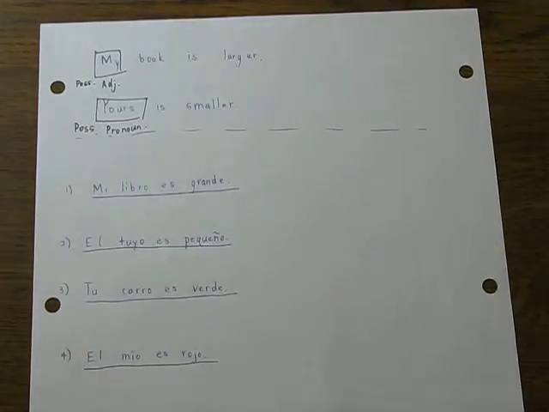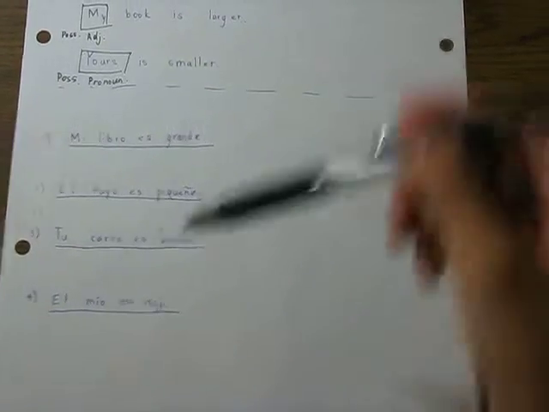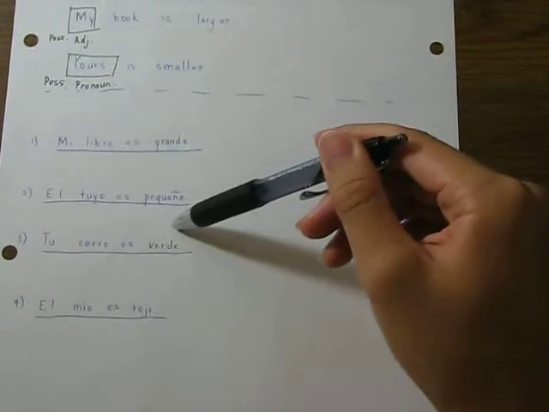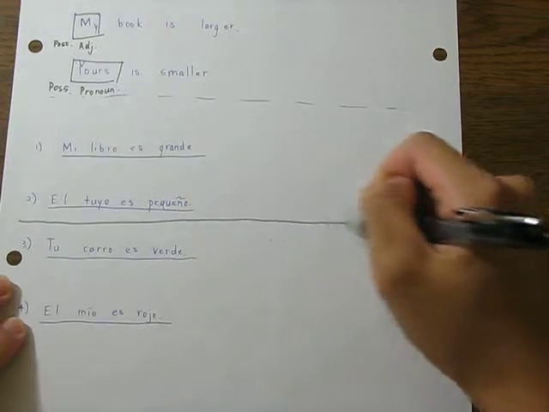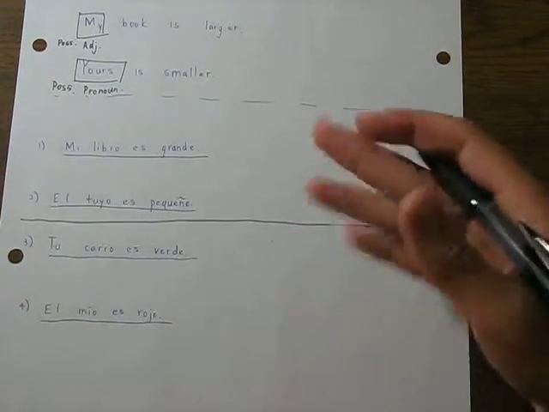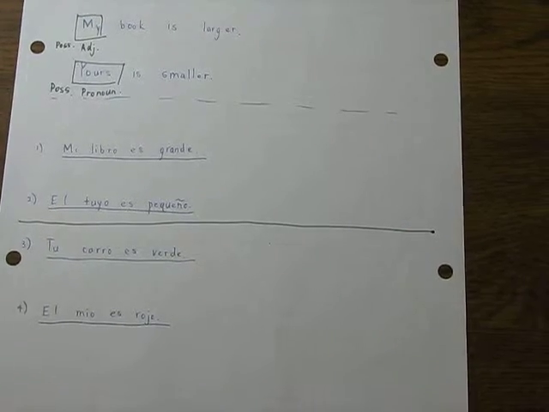Alright. Let's go back to the first page. Now let's translate a couple of sentences. Here I have 4 sentences, right? They are in this order. El mío es grande. El tuyo es pequeño. And so these two would serve as a couple of sentences, and these two would serve as another couple. So let's go ahead and translate our model sentences.